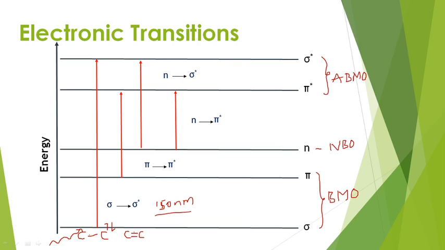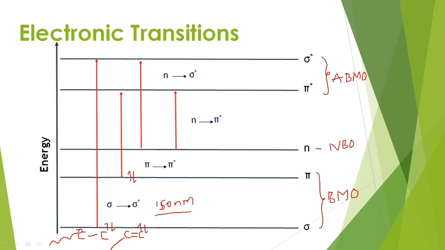This unsaturated hydrocarbon contains a sigma bond and a pi bond. So totally 4 electrons are present. The sigma bonding orbital contains 2 electrons and the pi bonding orbital contains 2 electrons.